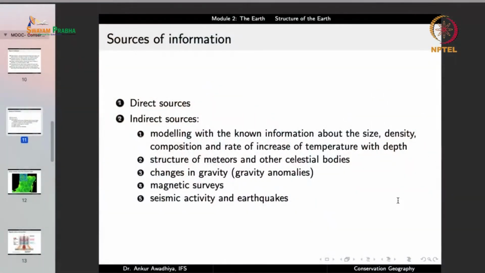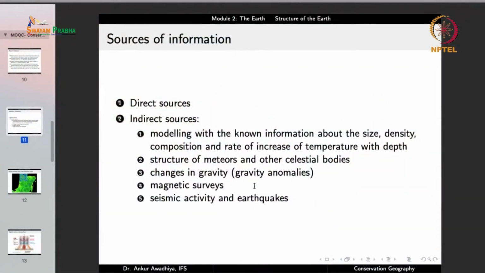Now in this case, we are not looking at actually the structure of the earth. We are looking at the structure of some other celestial body. But this is again an indirect source of evidence, because we can make correlations by saying that, okay, when the earth formed, it should also have formed in a very similar process, and so it should be having a similar composition. So this is another indirect source.